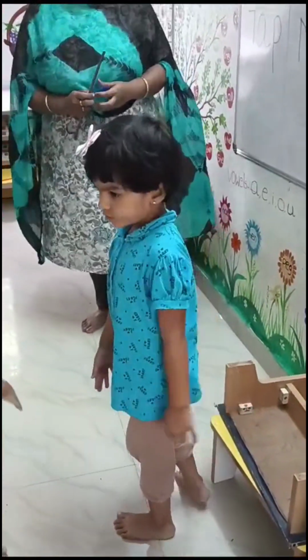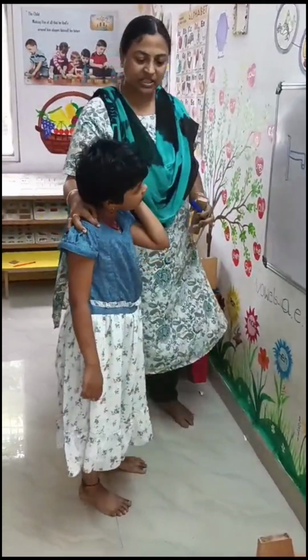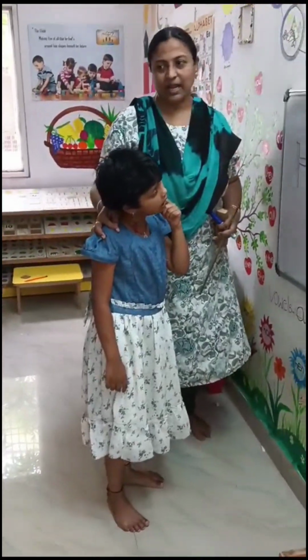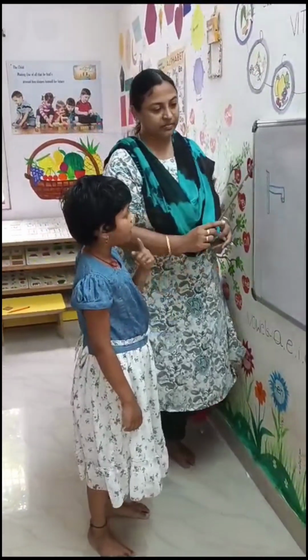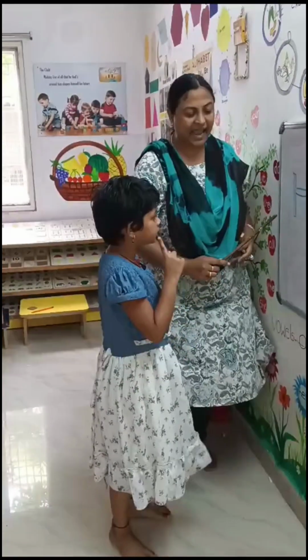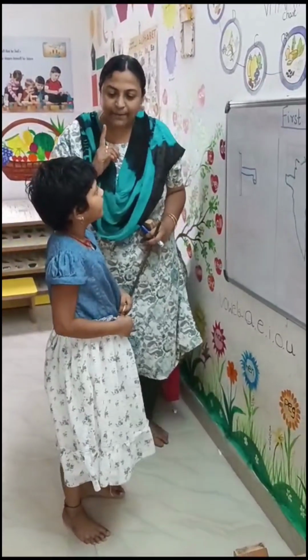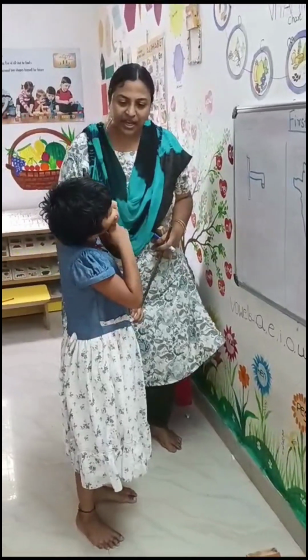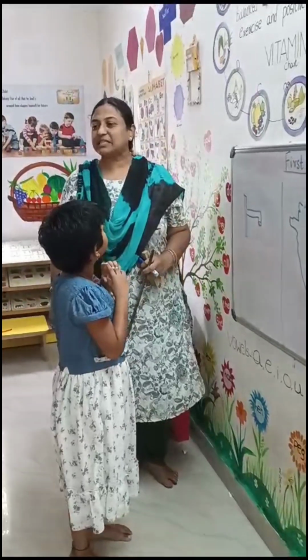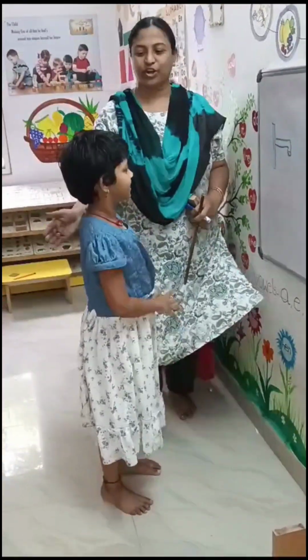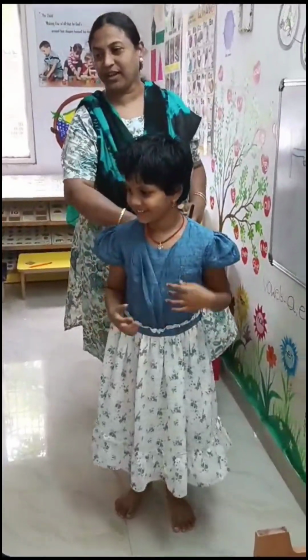Yes, Ashiya please go. What is this picture Divi? What is this picture? Tap. What is this? Tap. When I say the word tap, what is the first sound you hear? Tap. First sound. Very good. Give good clap to Divi.